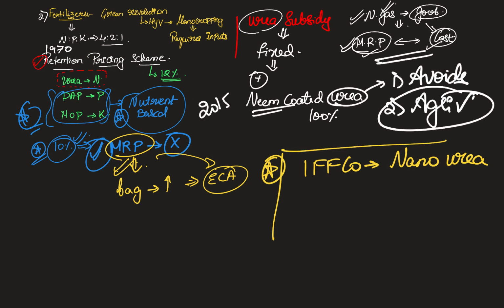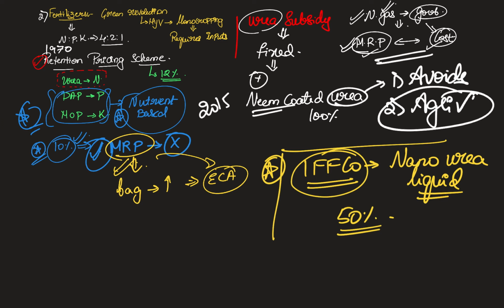Another small trivial piece of information is IFFCO, which is nothing but the biggest cooperative society, completely owned by Indian cooperatives. They introduced nano urea liquid, another important development with respect to fertilizers. The purpose here is to ensure that it replaces conventional urea and curtails the requirement by almost 50%. This is the latest development. Hence, it is very important.